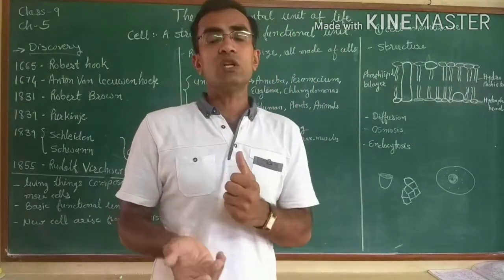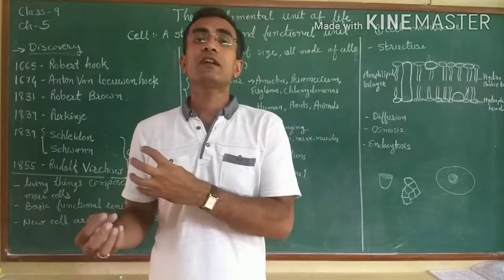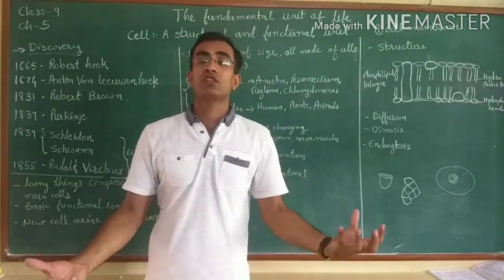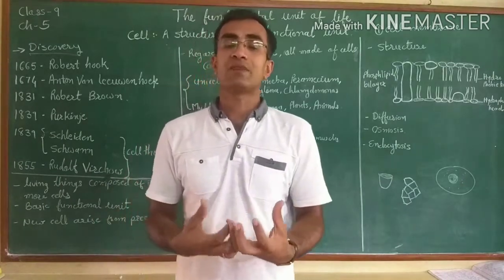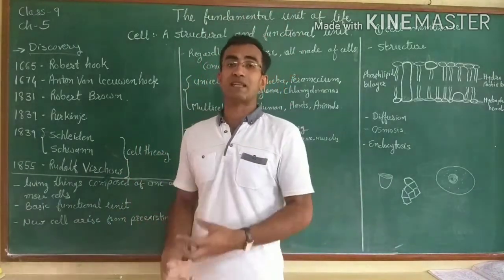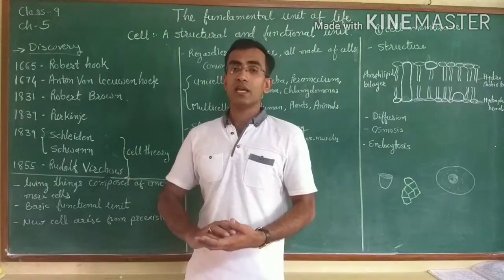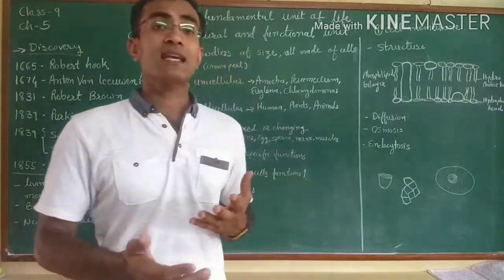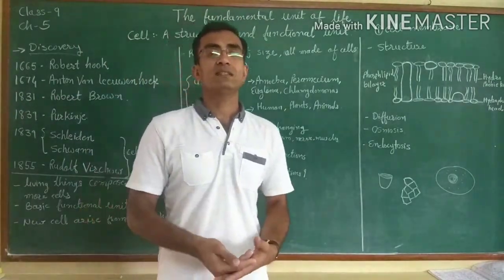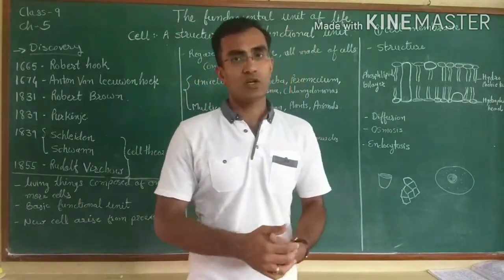So in multicellular organisms, different organs do different activities for the body's functioning, and those are called multicellular organisms. There are multiple cells present in their body. Like us, human beings, animals and plants are multicellular organisms.